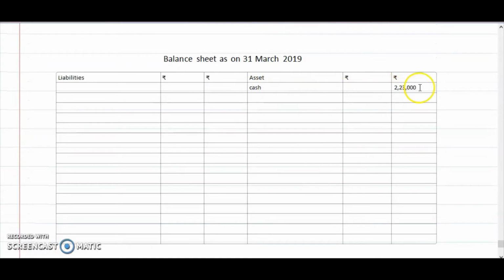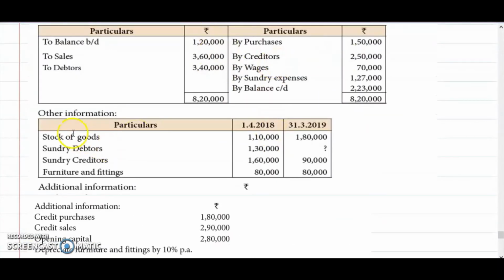So cash 2,23,000 we have written. So we have completed the cash book. Then we come to the additional information. Opening stock will appear in the trading account debit side, closing stock will appear in the trading account credit side as well as in the balance sheet.